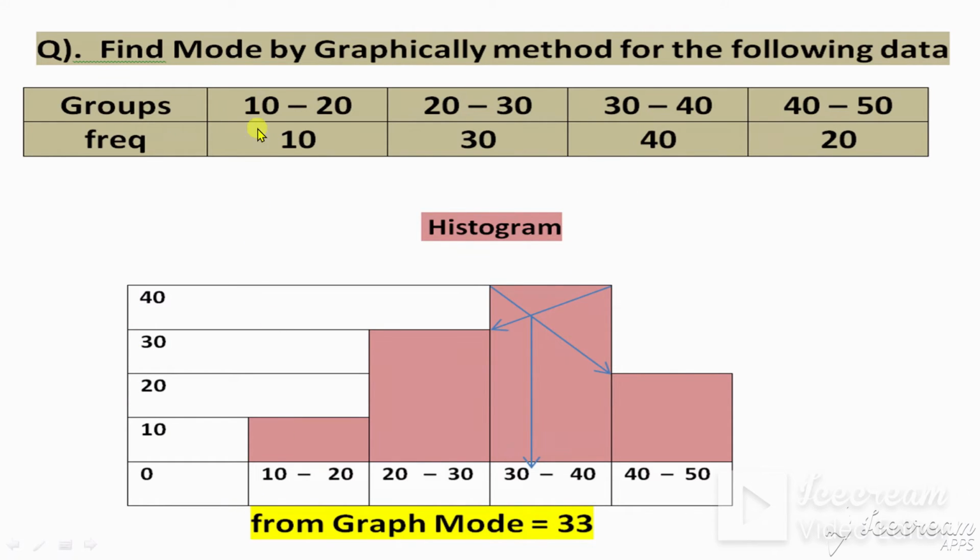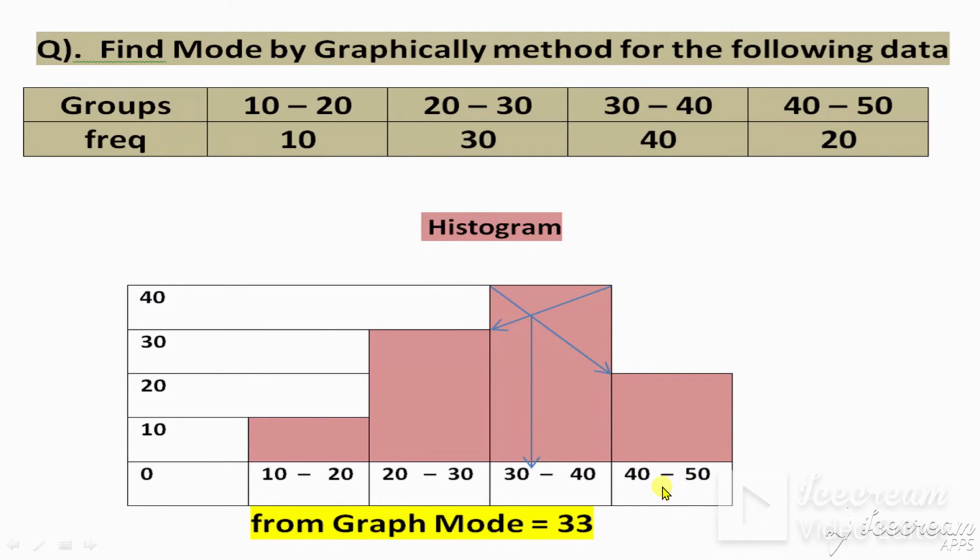On the x-axis the classes are 10 to 20, 20 to 30, 30 to 40, 40 to 50, the last one. For 10 to 20, the height is 10. Then 20 to 30, the height is 30. 30 to 40, the height is 40.